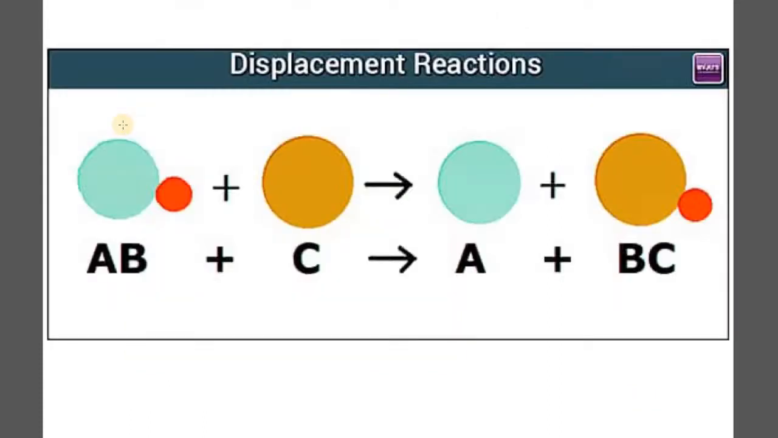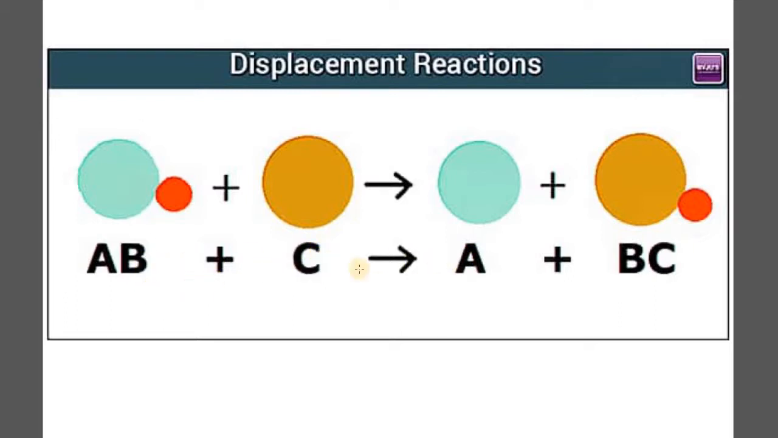So this is how the reaction is going to take place. Suppose this is the metal and this is the salt solution of another metal. So C, being more active, will be able to displace A, and now A will be present individually and there will be a combination between B and C.